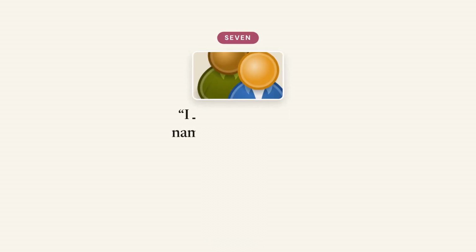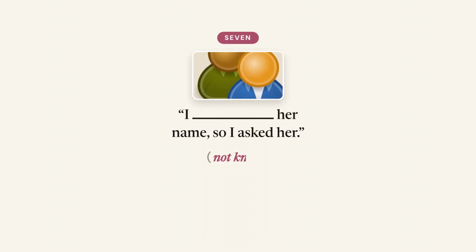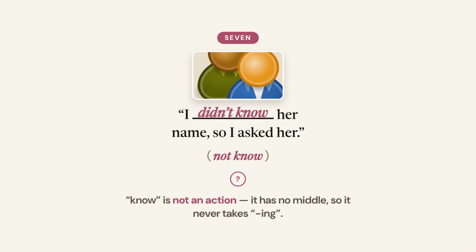7. I blank her name, so I asked her. This is a tricky one. The answer is didn't know. Careful. Know is not an action. It has no middle, so it never takes ing. That's why we use the simple past here.